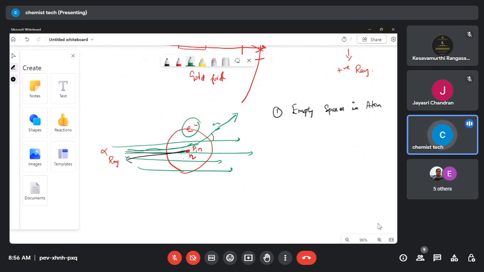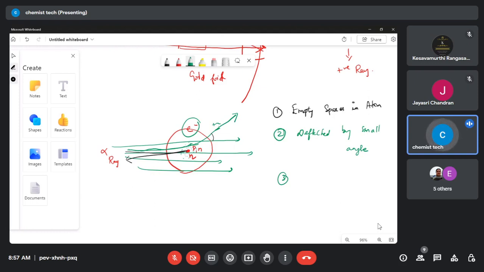Then what about the third case? So the second case: deflected by a small angle. What is the reason? The ray is positive and the proton's field is also positive. So whenever the ray falls into a proton field, positive will repel positive, so it is deflected by a small angle.